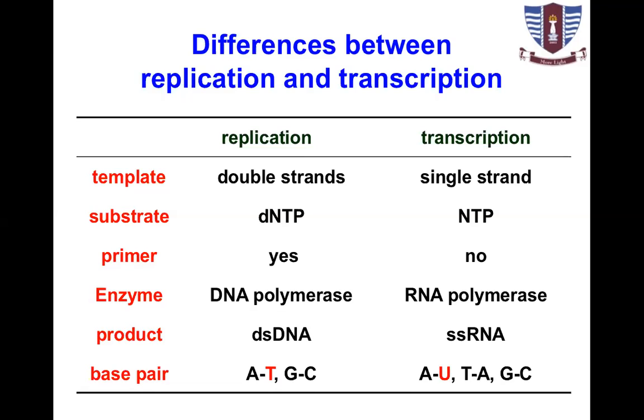So there are some differences, where the nucleotide is uracil in RNA, while thymine in DNA. So where adenine is present, thymine will not be added, uracil will be added for transcription. Where thymine is present in DNA, adenine will be added in front of thymine, as well as guanine and cytosine.